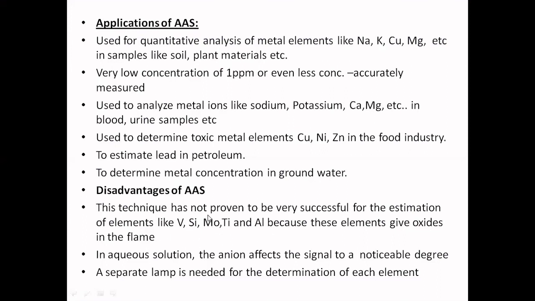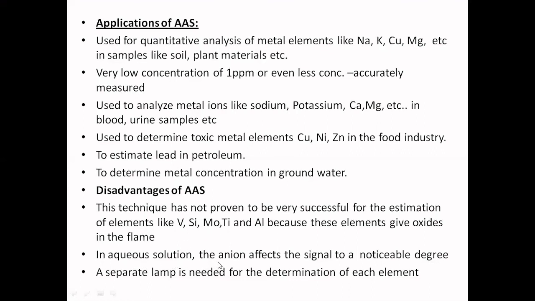So those elements will be lost. You can't measure them because you want these elements to be there in the atomic state only. If it is present in the atomic state only, you can analyze. Otherwise, if they convert into oxide, then this oxide cannot absorb the radiation coming from the hollow cathode lamp. That is why it is not possible.